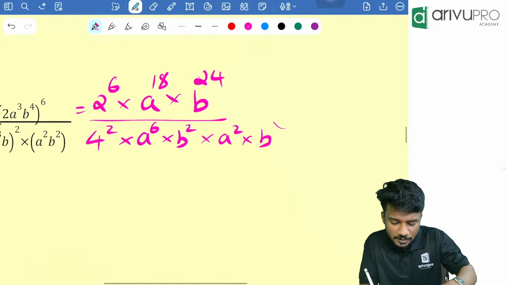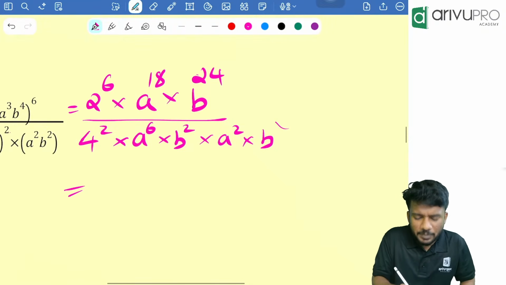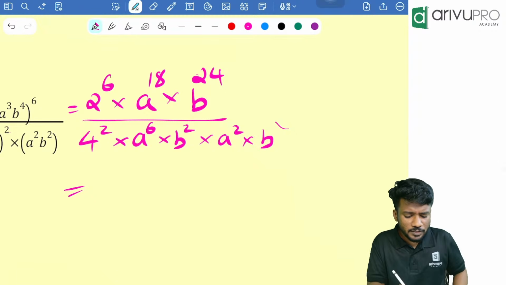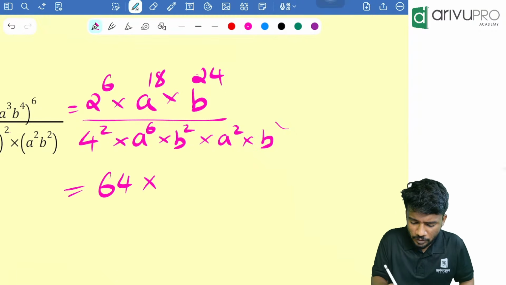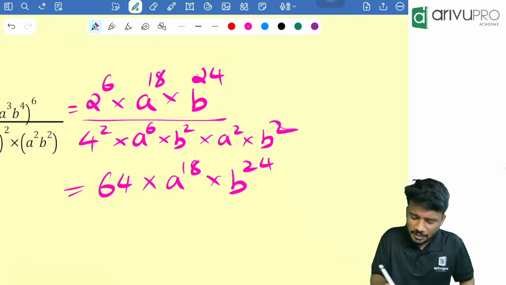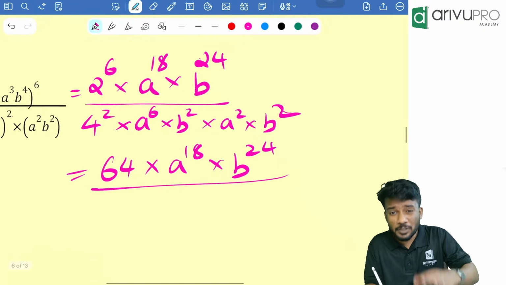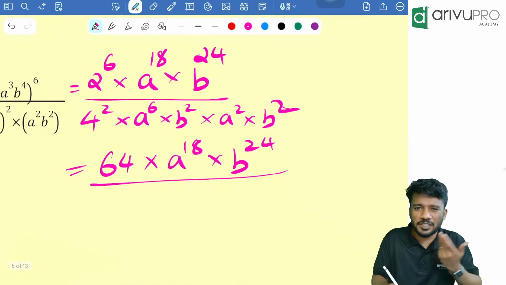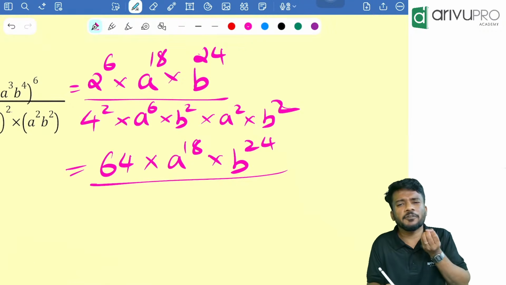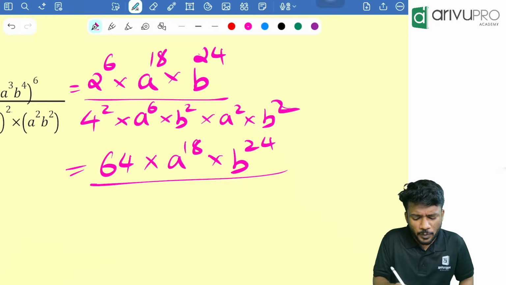We can cancel off one by one before that. So 2 raised to 6 is nothing but 64 into A raised to 18 into B raised to 24. You don't need to write all these steps. You can use the direct formula also. I mean, you can go for the last step. I'm just showing because these types of questions are important. So 4 square is how much?